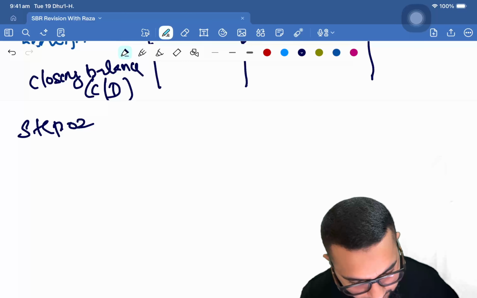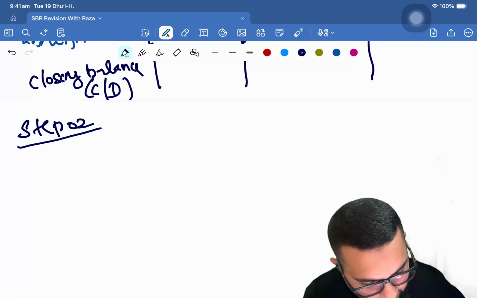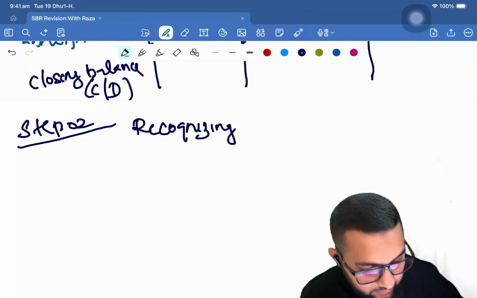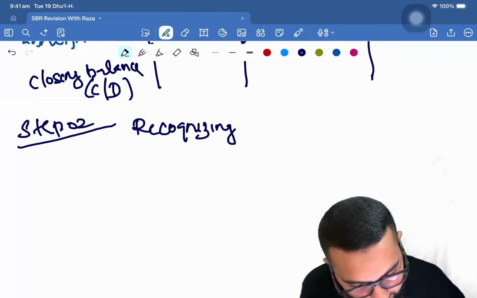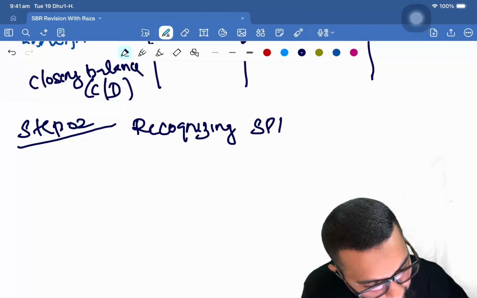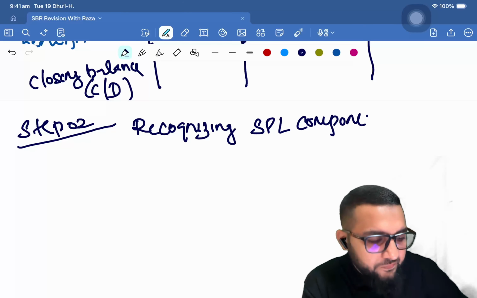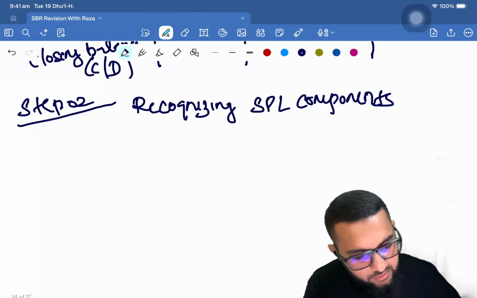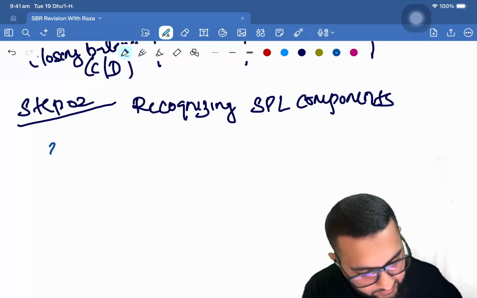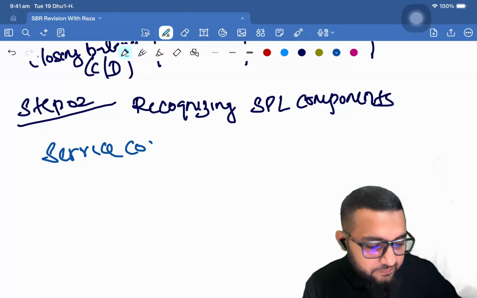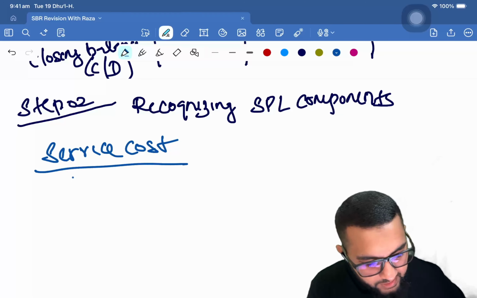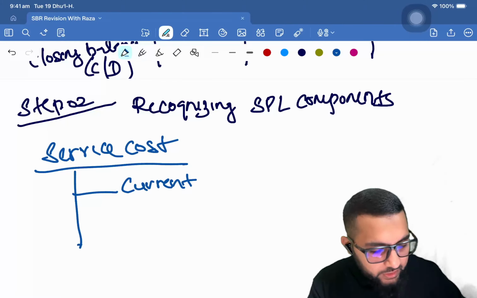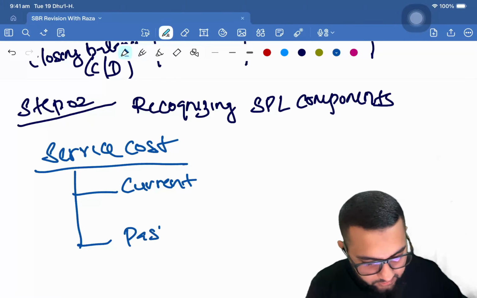Right, step 2. Step 2 is recognizing the statement of profit or loss components. Right, recognize the statement of profit or loss components. So you have service cost. Now, service cost can be current service cost, or it can be past service cost, right?